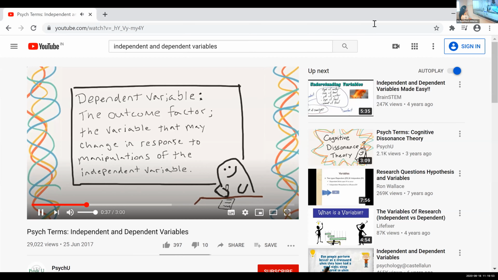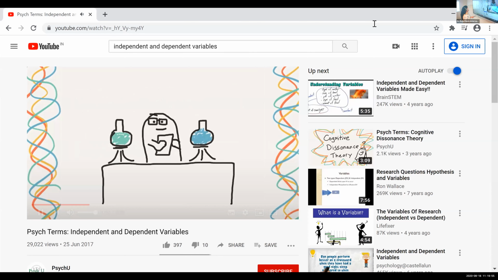So if you remember back in experiments, you're trying to keep most of the variables the same. You want to change only one of them because you want to test it. You want to see if that variable is.